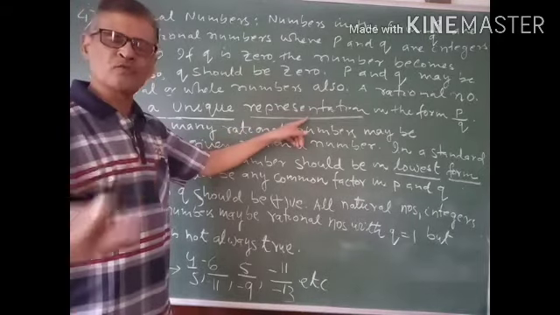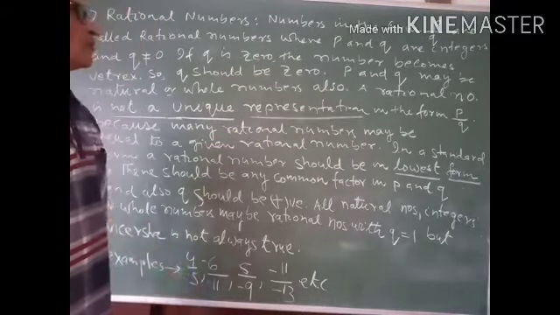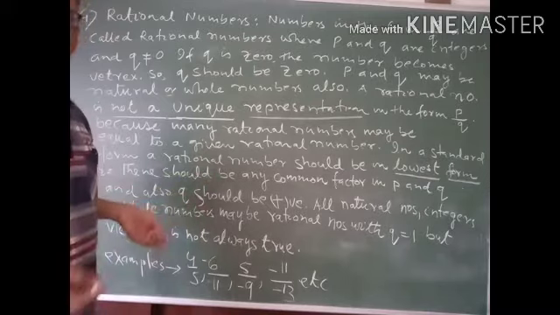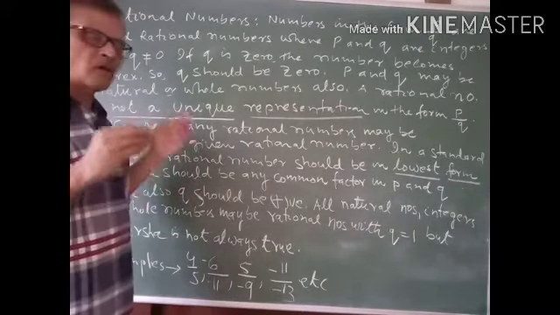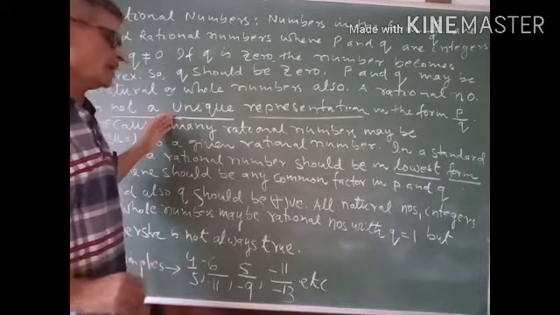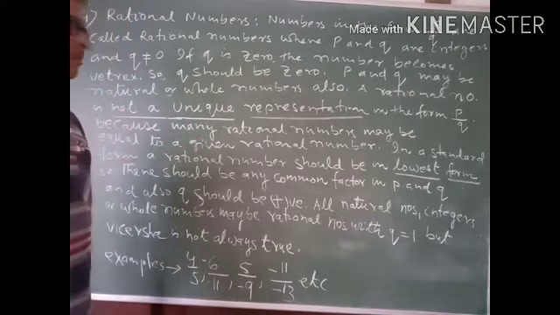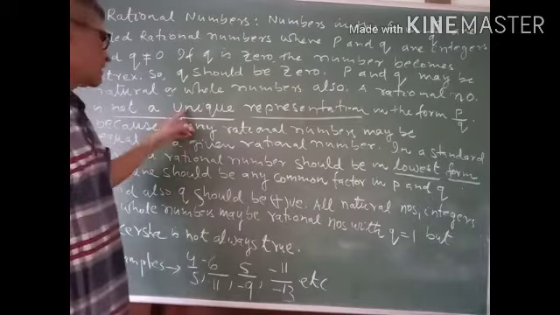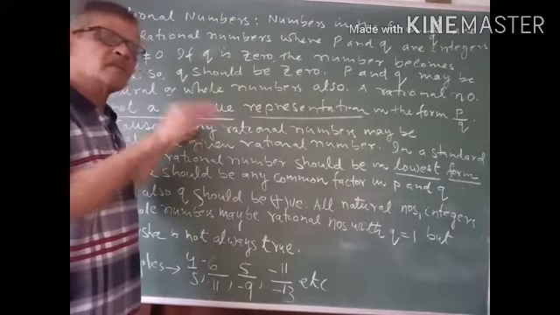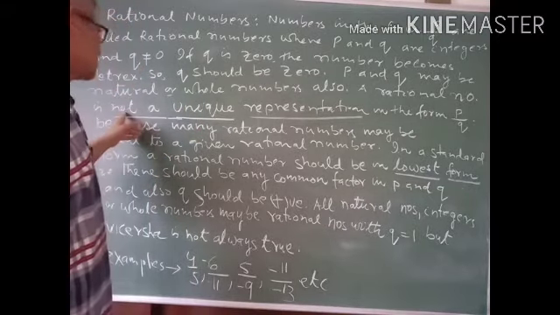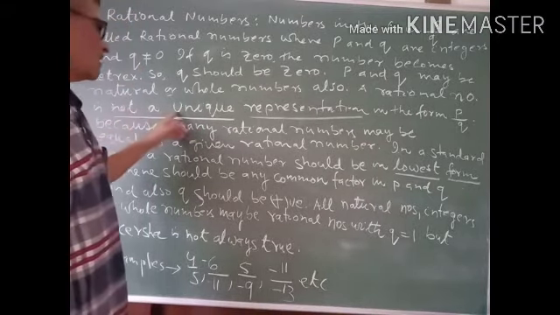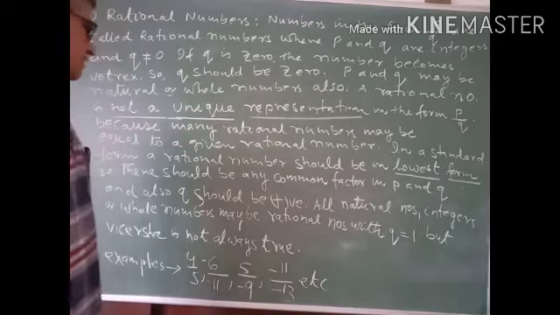There may be so many numbers in the form p by q which are numerically equal. So on a number line, the same point of the number line will represent many rational numbers. So these rational numbers are not unique in representation.